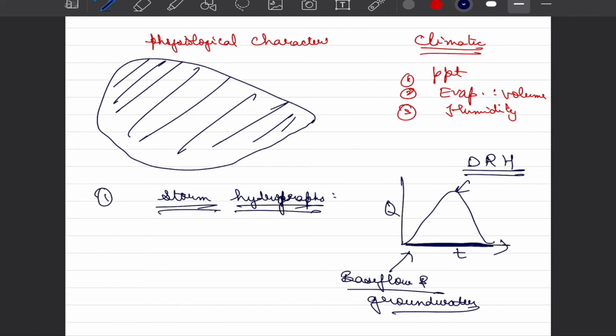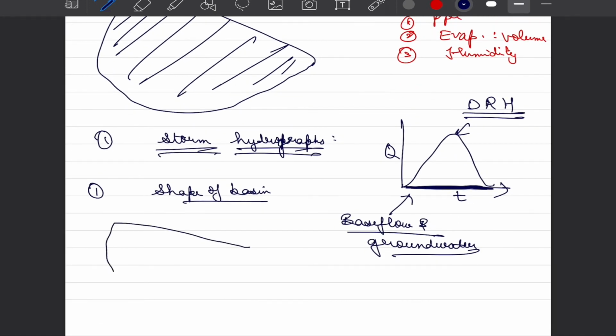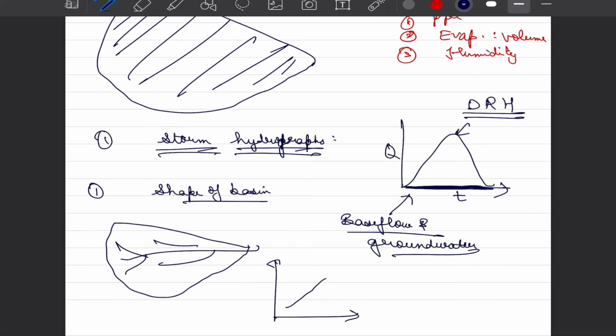So when we talk about storm hydrographs, one of the first characteristics that is going to impact the shape of our hydrographs is definitely the shape of the basin. So for example, if we have a basin of this shape, we typically observe that for the same channel density or same channel layout, the hydrographs are more skewed towards the skewness of this watershed. So if this watershed is more funneled in this direction, we would see that the peak of our hydrograph would shift onto that skewed side.